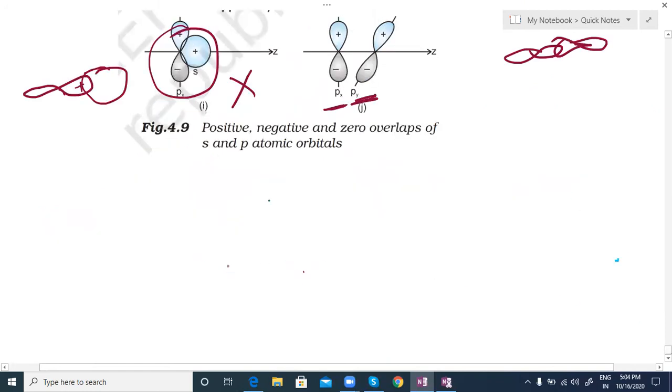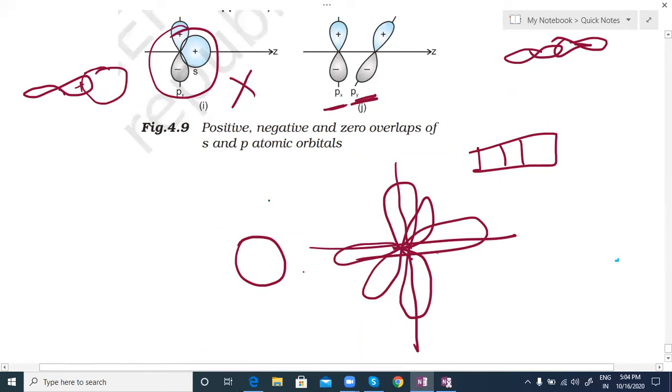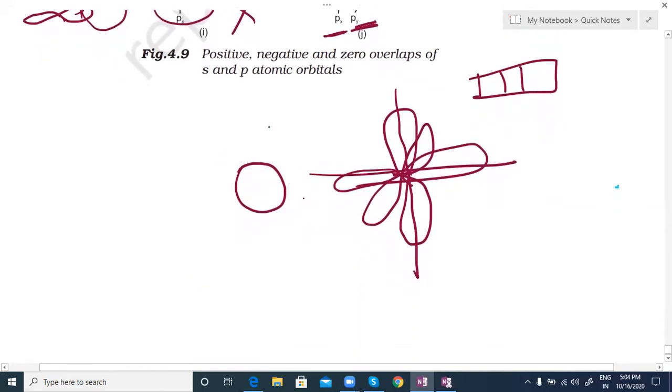Before knowing this, you have to know the orbital structure first, sir. S orbital is spherical in shape. P orbital is dumbbell shape. Got it? If you are writing px, py, pz axes, p has three boxes, I am representing all three boxes like this. Along the axes, these are the three boxes, three orbitals. So we have seen pi bond formation.